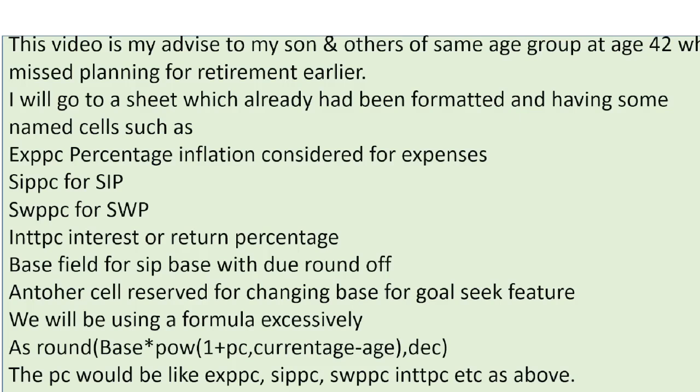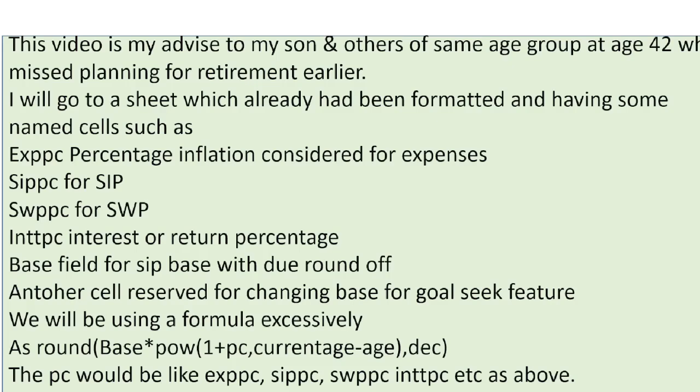And we will see it on the screen. SIPPC is the percentage inflation considered for SIP. SWPPC is the percentage inflation considered for SWP. Interest PC is the interest or return percentage.